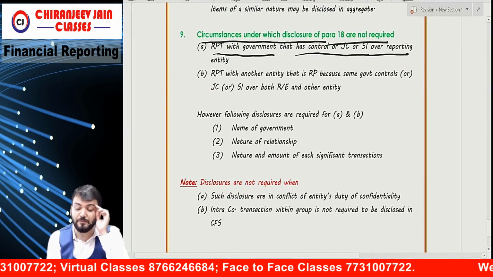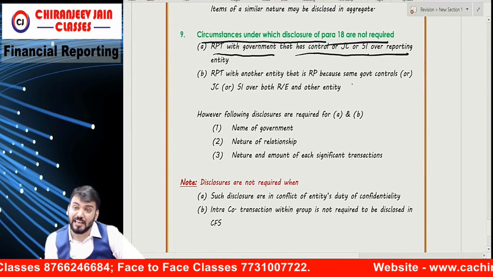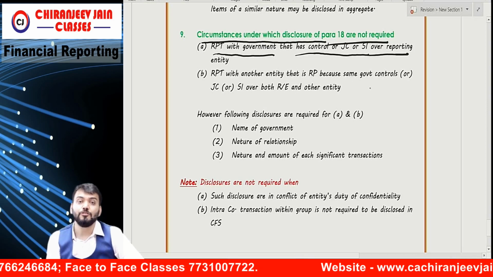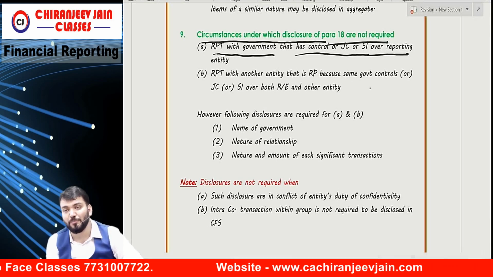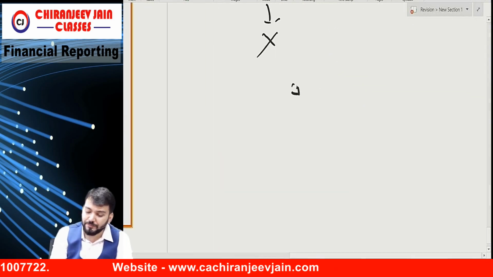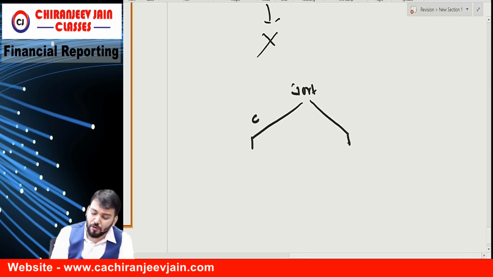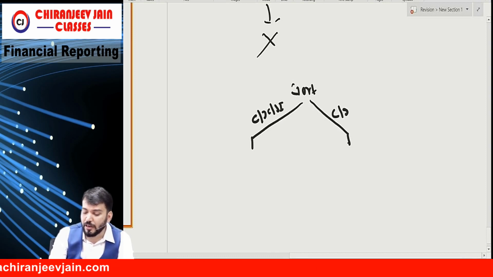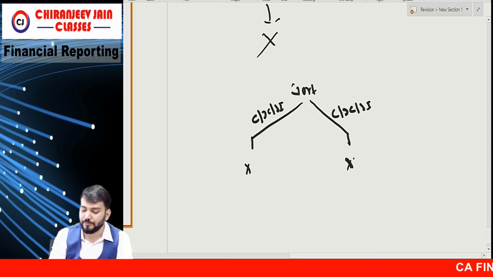Then point number B. Related party transaction with another entity that is a related party because the same government has control, joint control or significant influence over both the reporting entity and that other entity. Means one government, it can be state government or central government, has control or significant influence over two entities, X Limited and Y Limited.